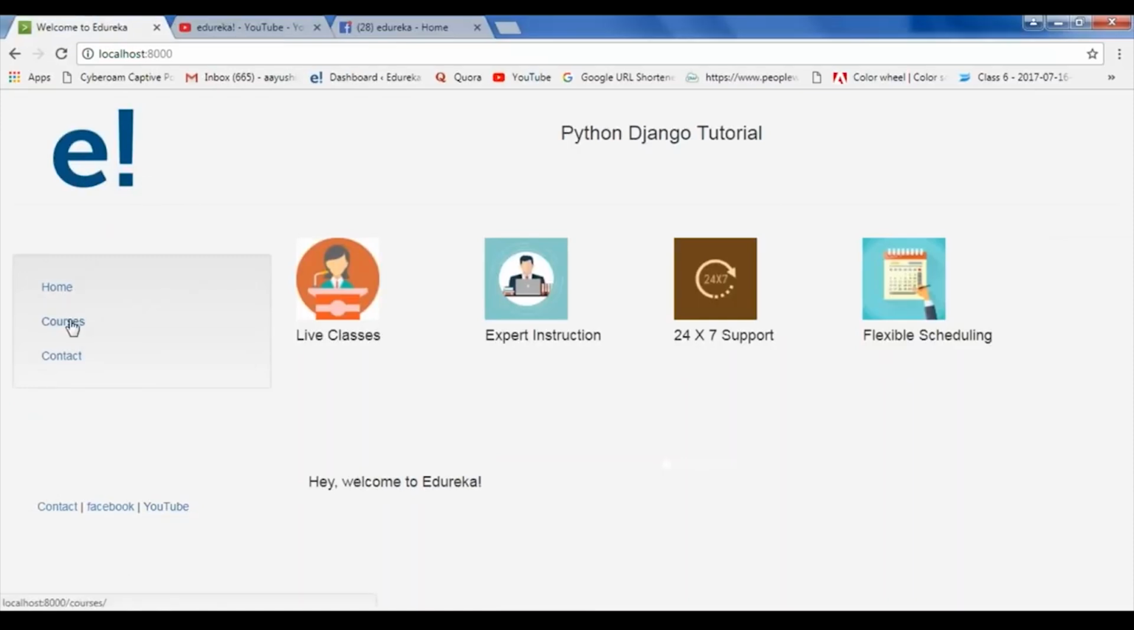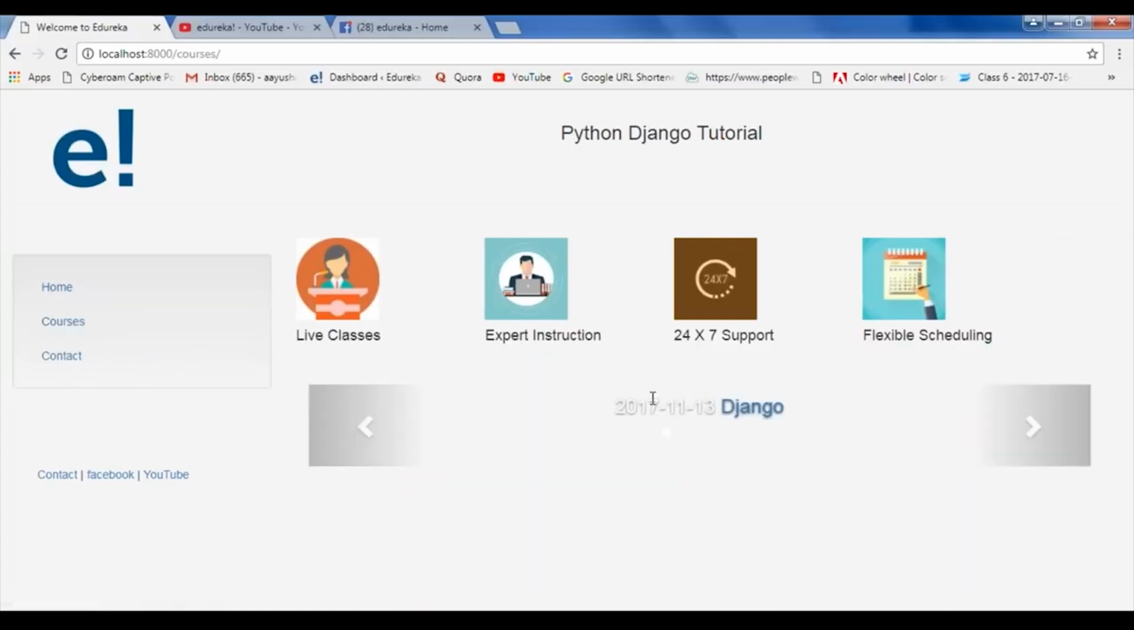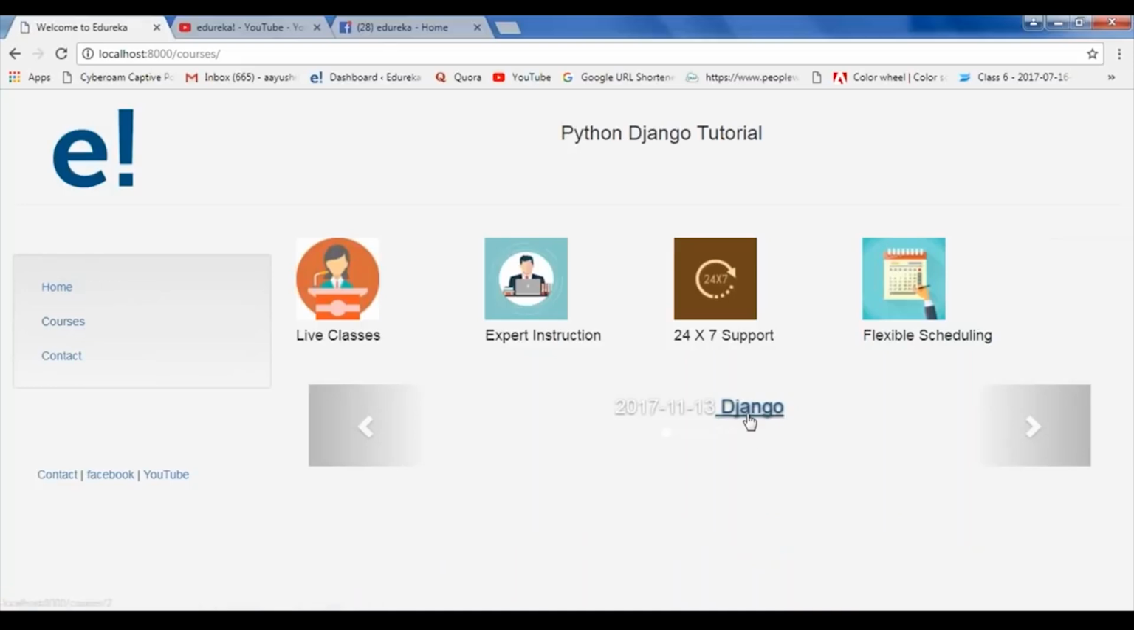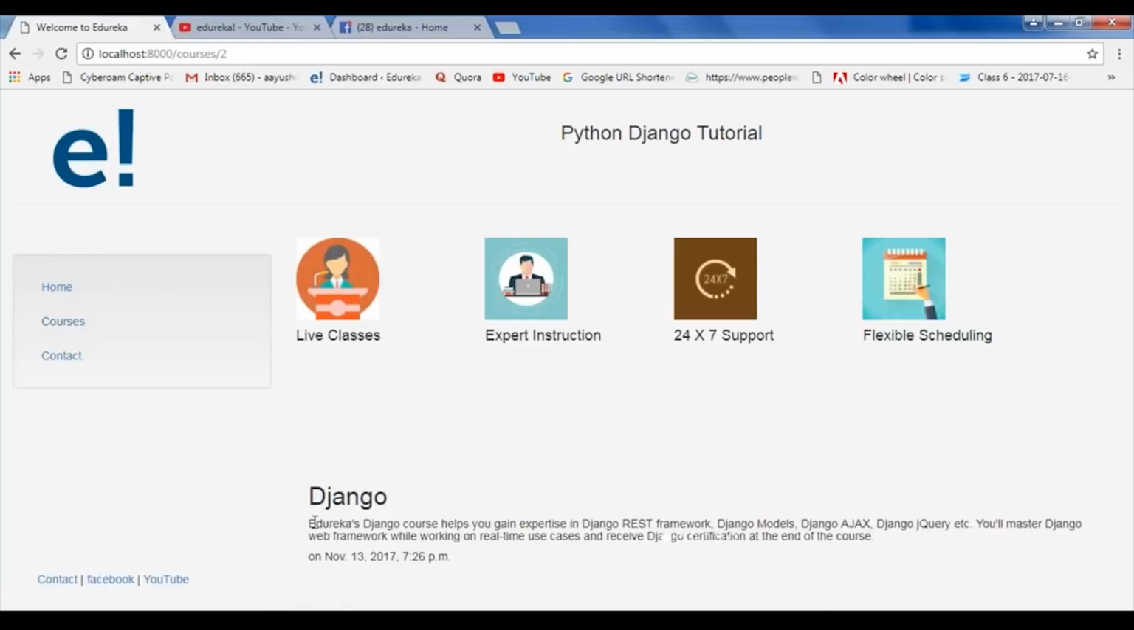But if I go to courses, so Edureka provide a lot of courses. So here I've put a slider which changes automatically with the number of objects that it has. So right now I just have Django and Python. So if we click on Python, the detailed description will be displayed. So Python and the course description is below. And when it was published, it's all written. It's the date and time has been mentioned. Similarly, if I go to courses again, same is case with Django. So Django, it displays the description and the date and time with respect to it.